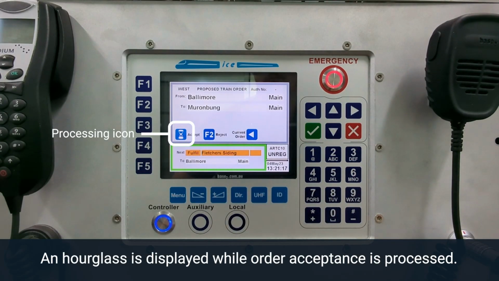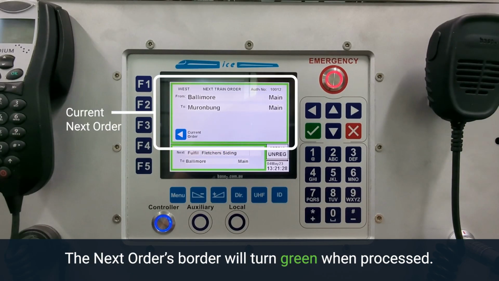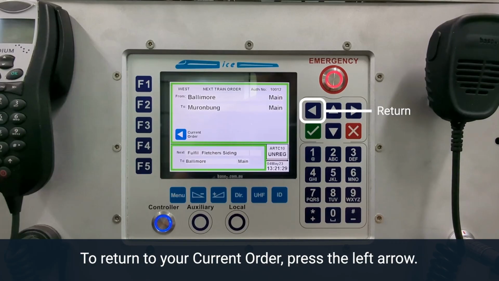An hourglass is displayed while order acceptance is processed. The next order's border will turn green when processed. To return to your current order, press the left arrow.